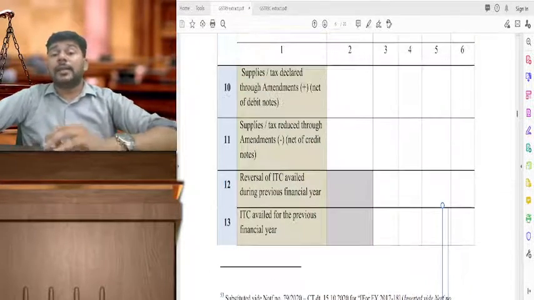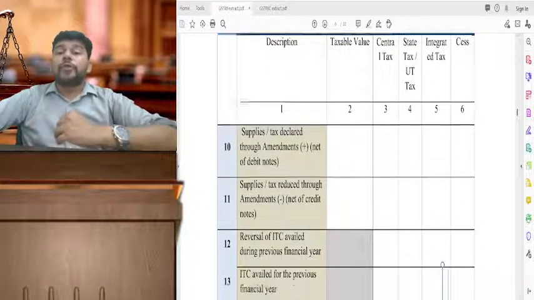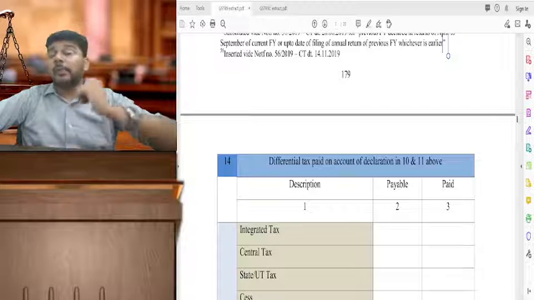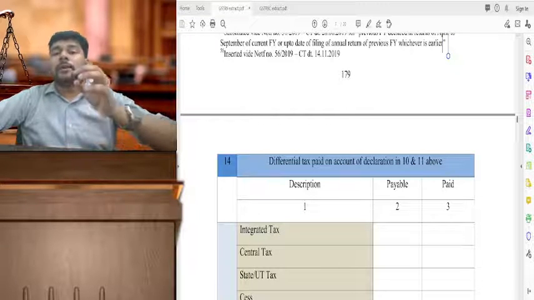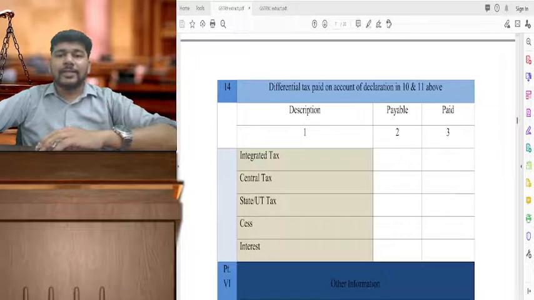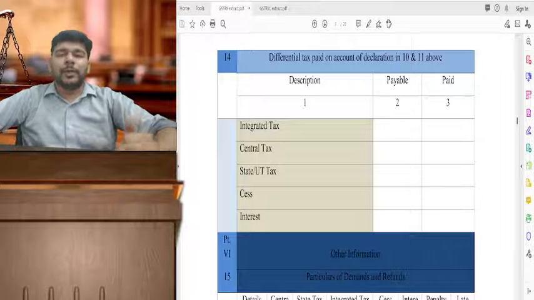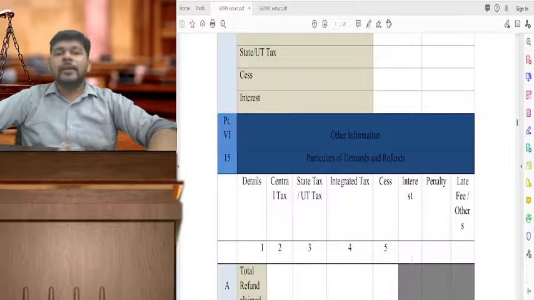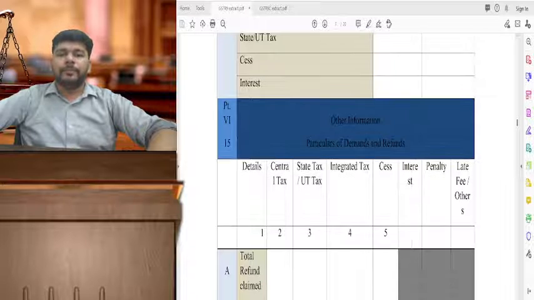So I am saying, if the time to report in 10, 11, 12, 13 has passed and after that you find a liability, then you had to update table 4, which we have discussed, and over here you are going to make that payment of tax. But since it is not able to be reported over here, please report it separately to the department. And for 9C people, of course, in the rate wise reconciliation liability statement.